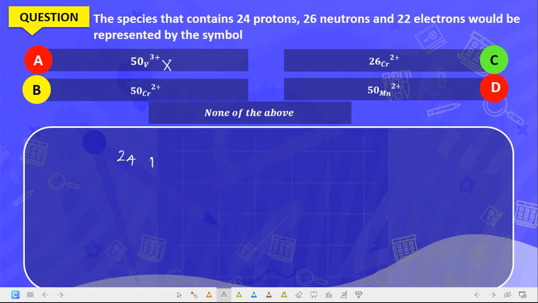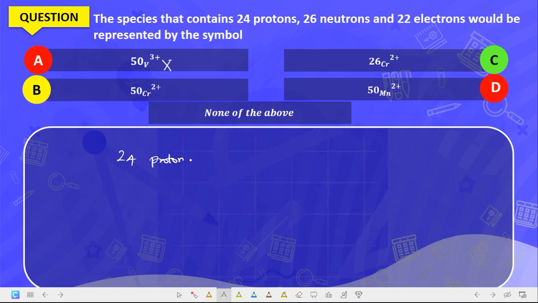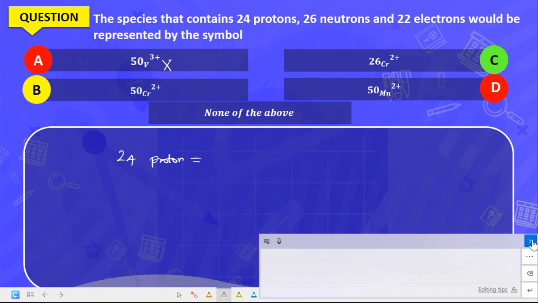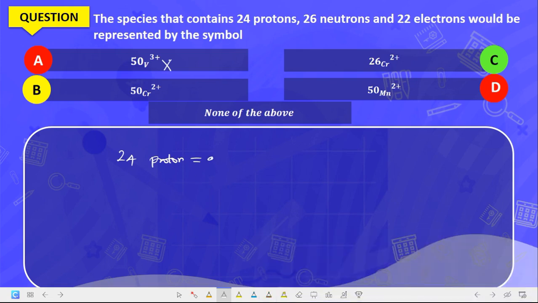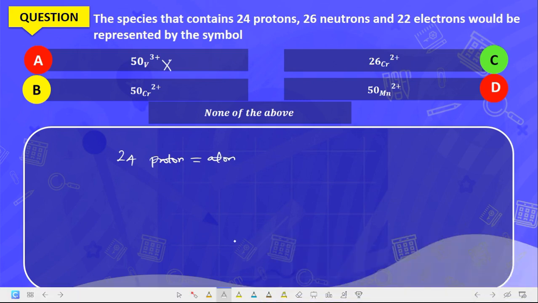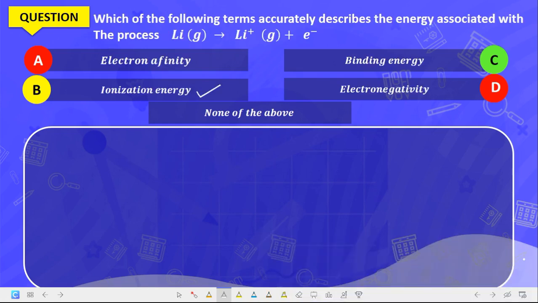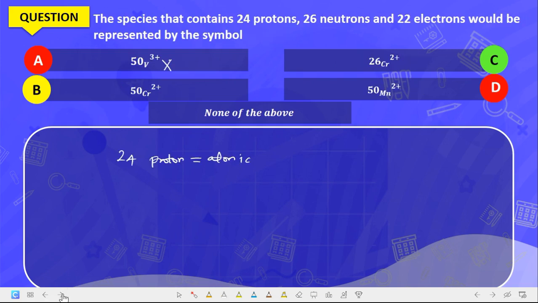For an atom to have 24 protons, it means that that atom has an atomic number of 24. Okay, atomic number of 24.